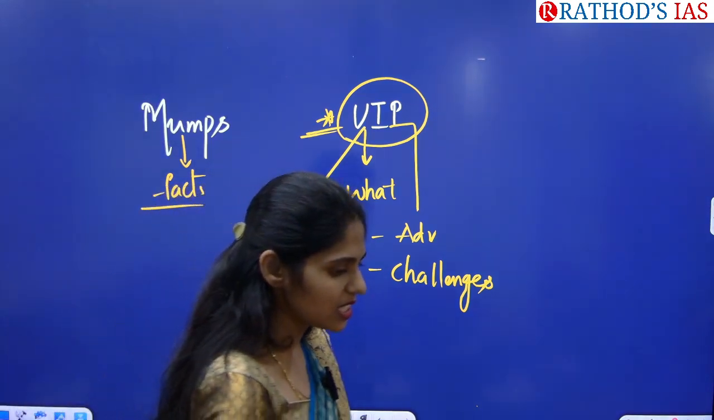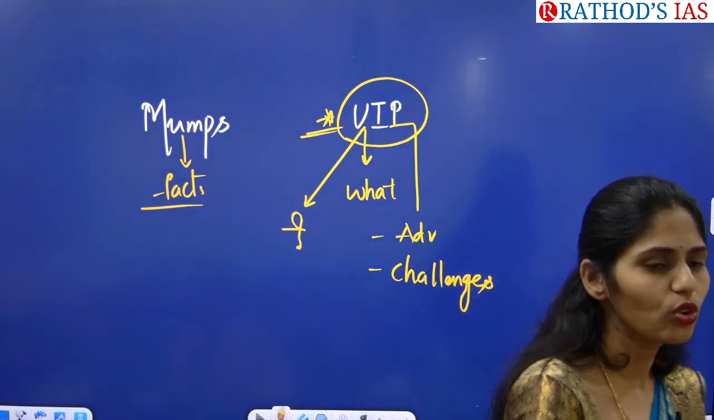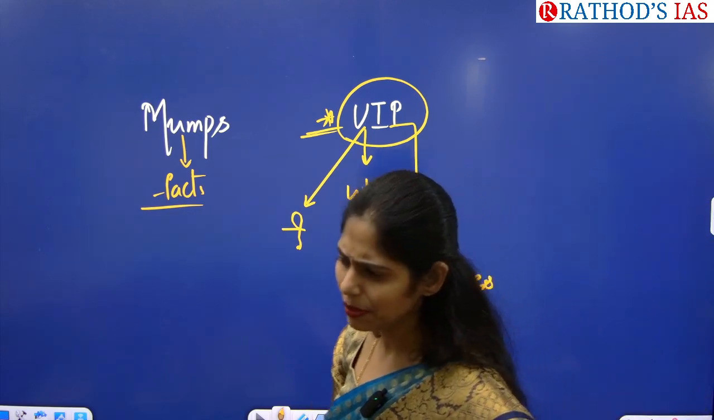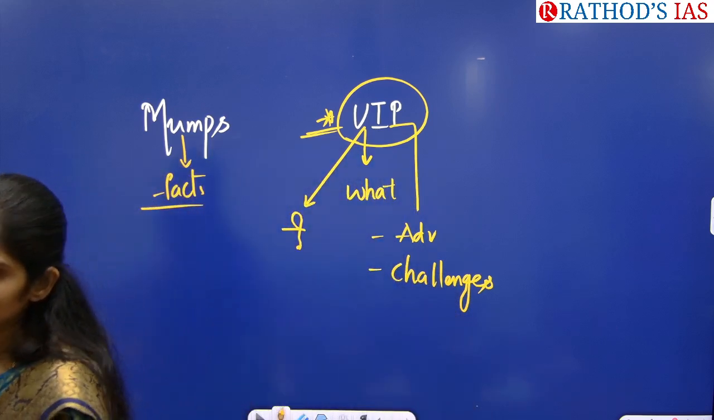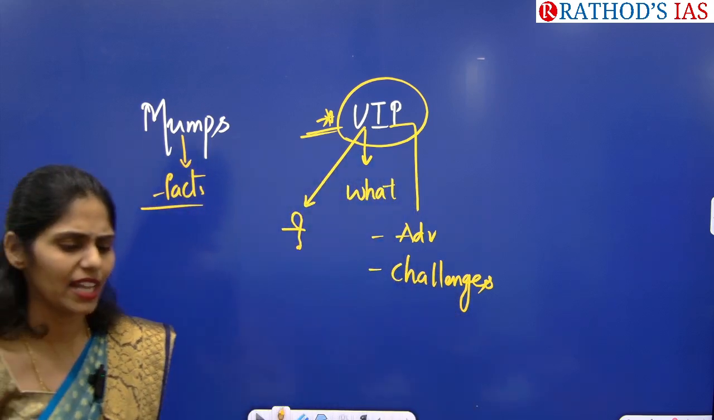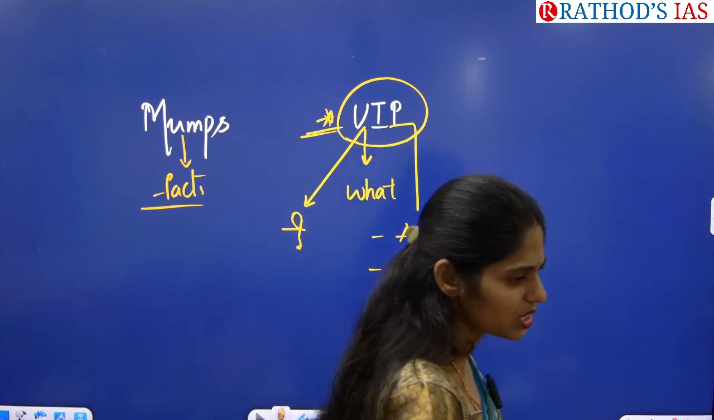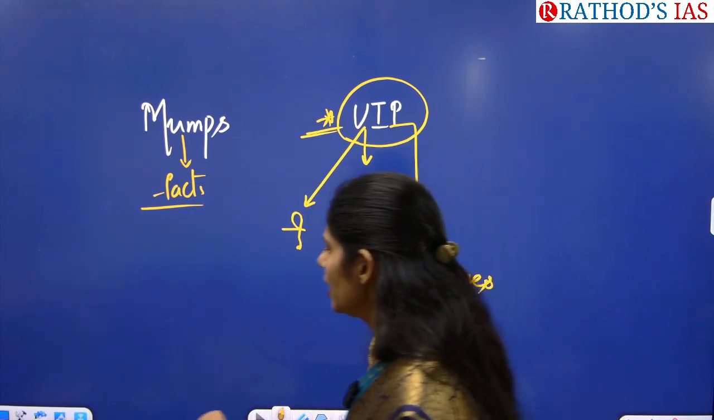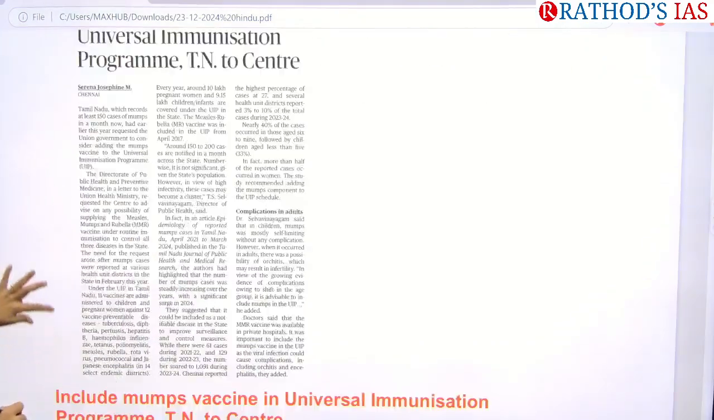And one more thing here is, if any school-going children are getting mumps, it is very contagious, so it will spread to other students in the same class very fast. This is one thing that I remember happening in my school days. Now let us see this article in detail.